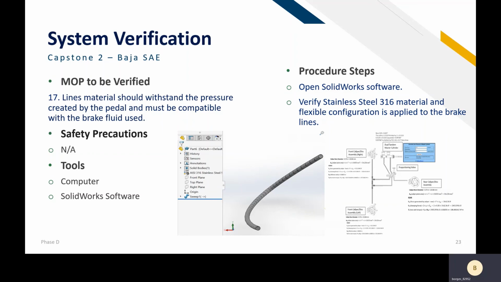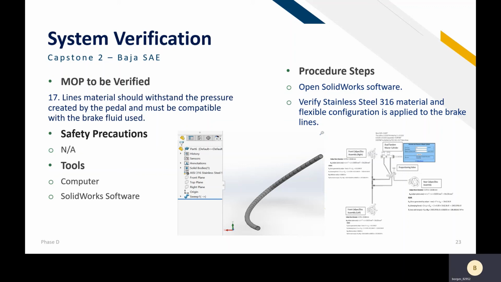The 17th MOP is that the line material should withstand the pressure created by a pedal and must be compatible with the brake fluid used. We don't have safety precautions for this MOP. The tools will be SolidWorks software and a computer.